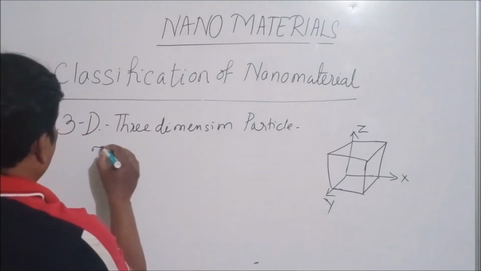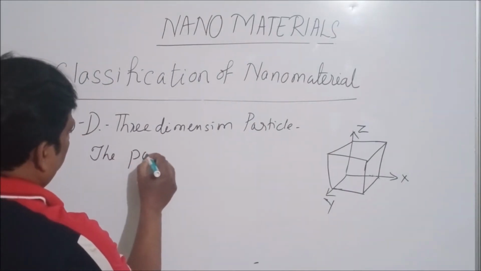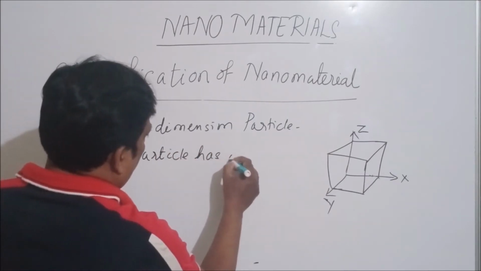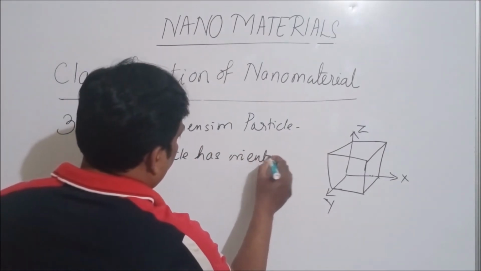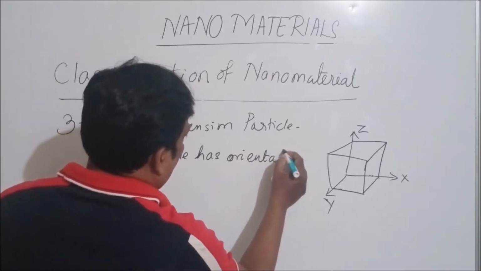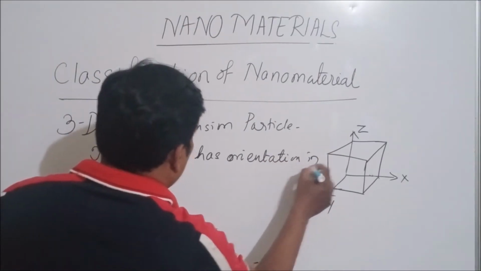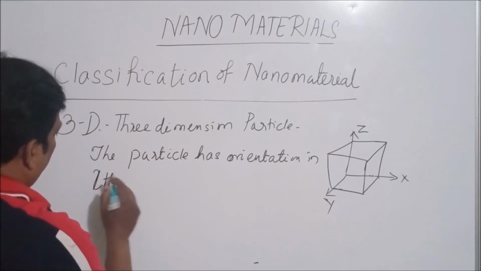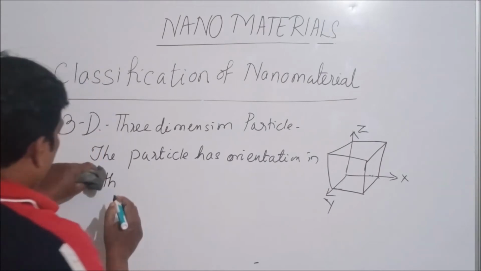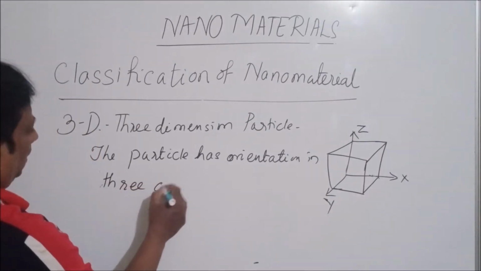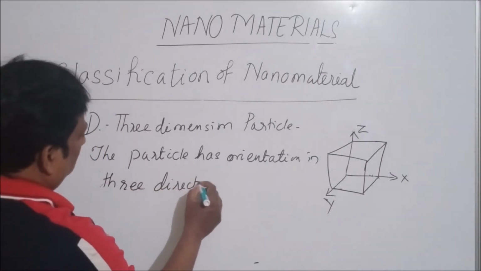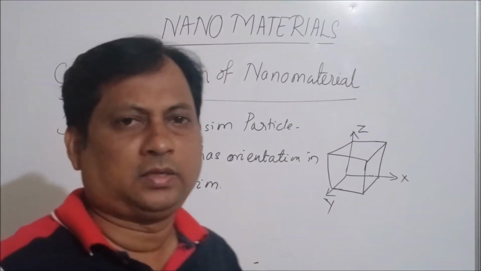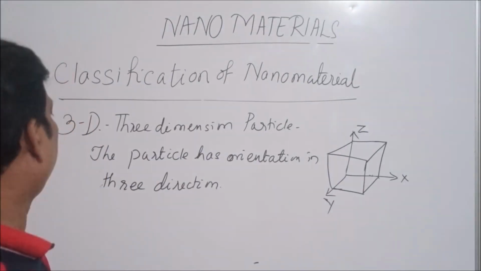So a 3-dimensional particle means the particle has orientation in 3 directions.